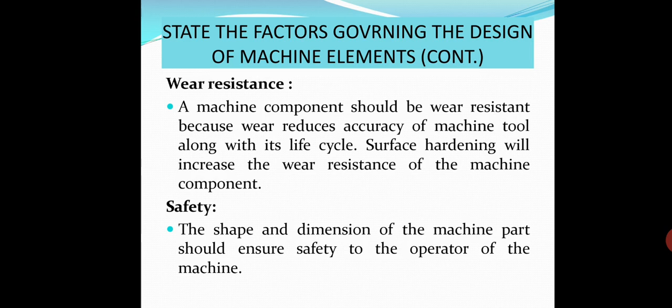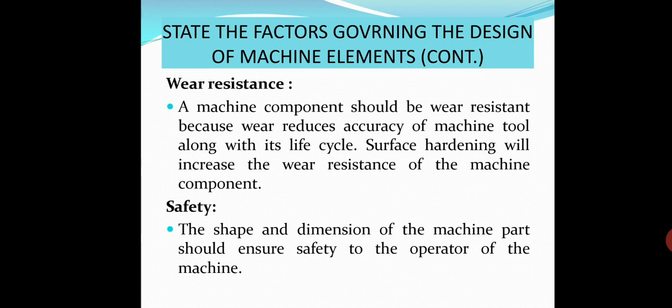Next factor is wear resistance. A machine component should be wear resistant because wear reduces accuracy of machine tool along with its life cycle. Surface hardening will increase the wear resistance of the machine component.